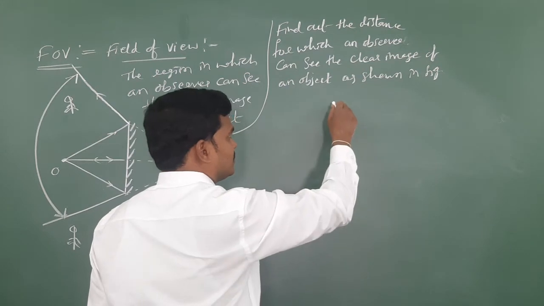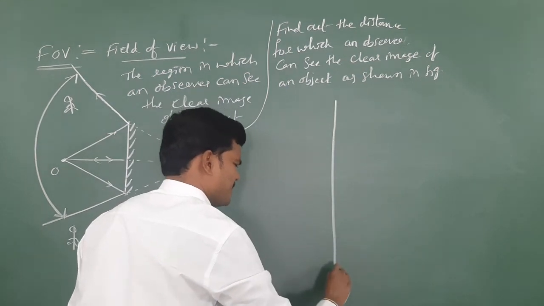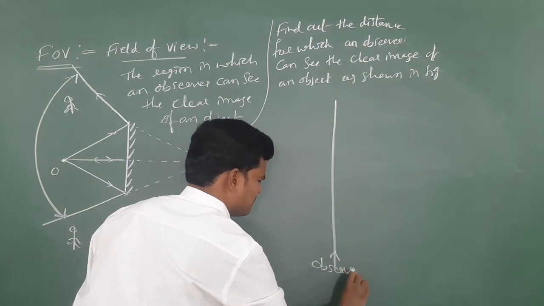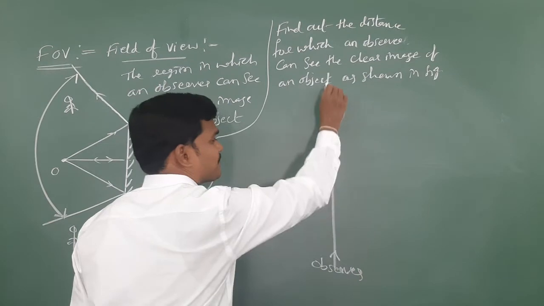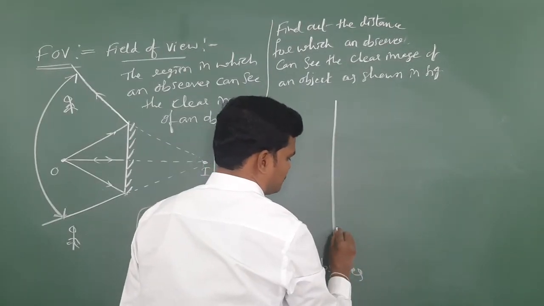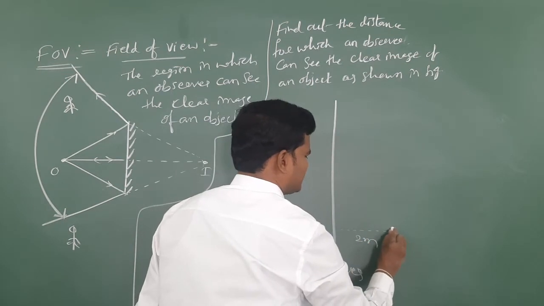Okay, so the diagram looks like this. Let us suppose the observer is moving like this, in this way. Some screen at a distance of 2 meter, an object is placed.